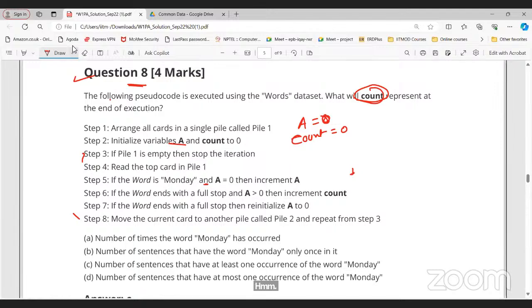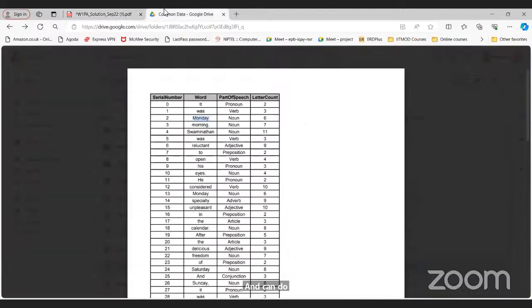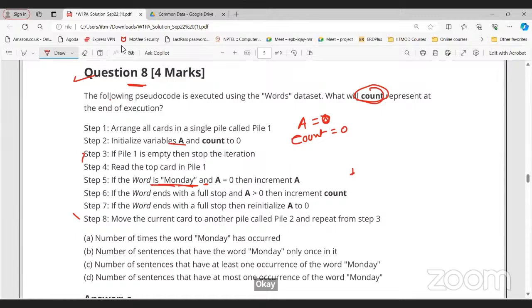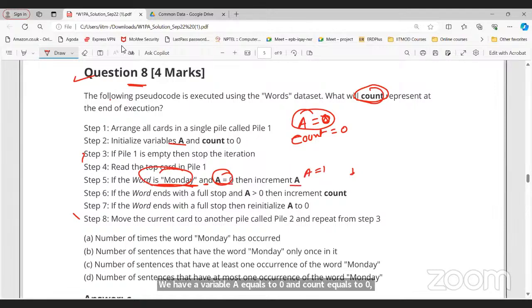If the word is Monday, okay? Now, this particular word is not Monday. At this point, my word is Monday and the value of A is 0 also, right? Both conditions are true. So increment the value of A to 1, that is A plus 1. Word ends with full stop? No. So I will go to the next step.